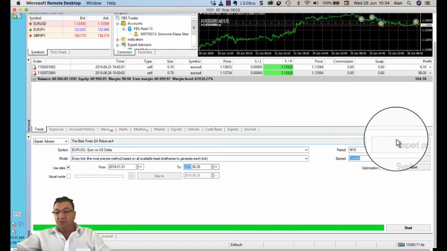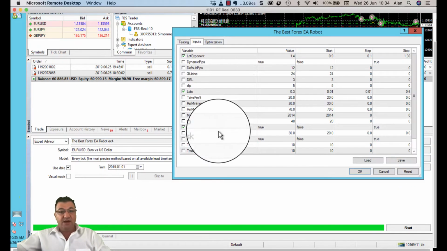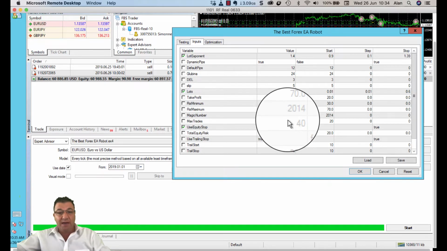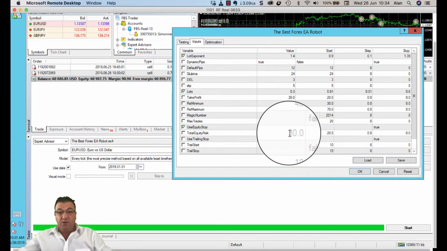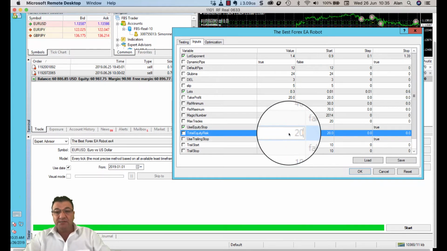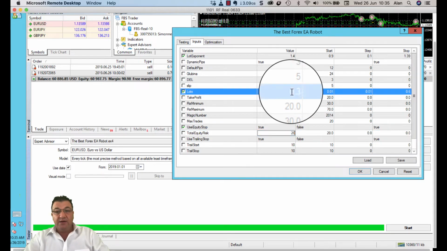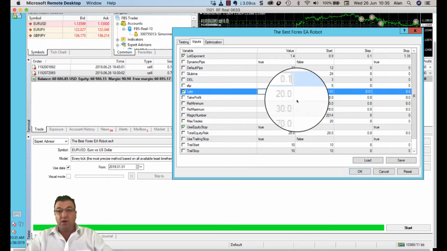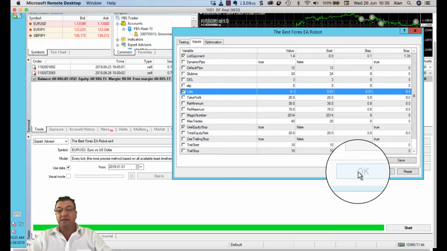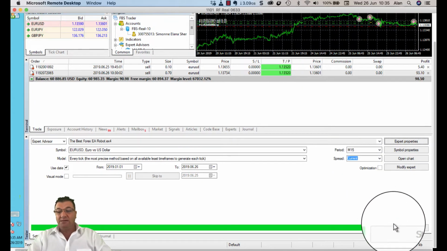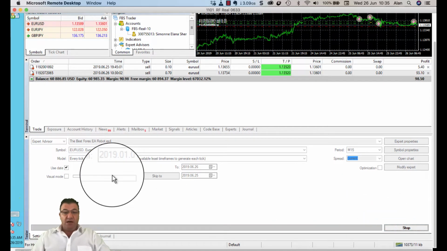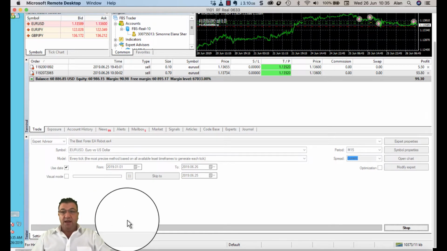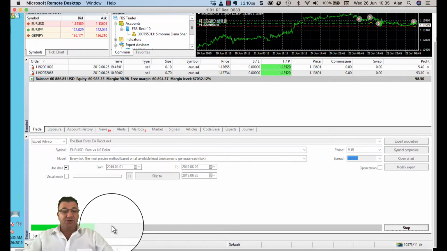And I'm going to click on the expert advisor. I'm going to set it up here. So we're going to stop it out at equity protect at 20, and we're going to use a conservative setting of 0.1. That's the amount of currency that the bot will buy at any one time, and then we're going to start it. So as you can see, the test has started.